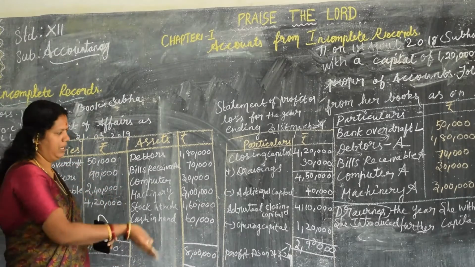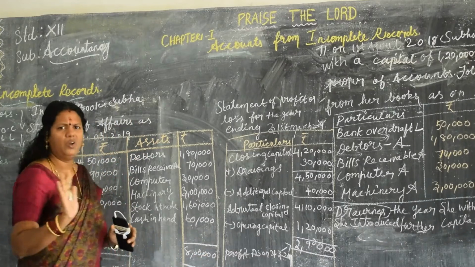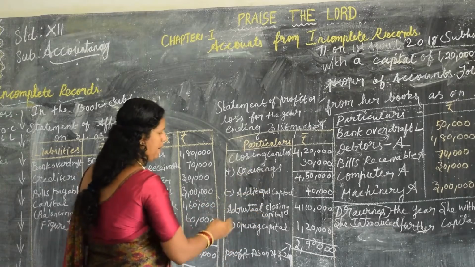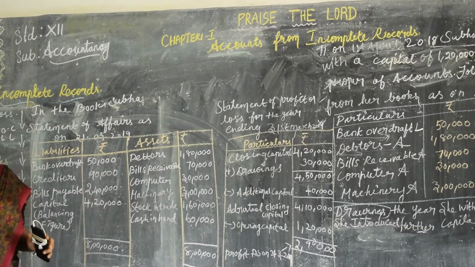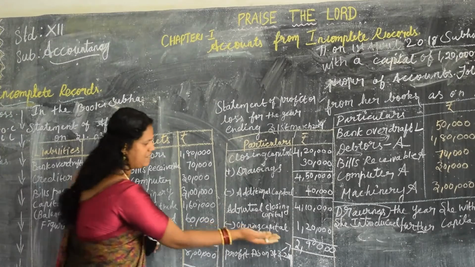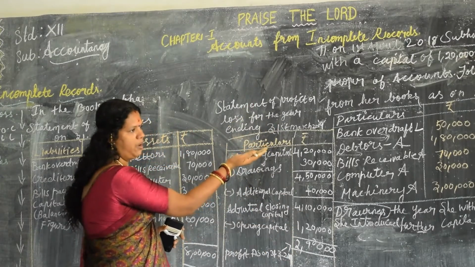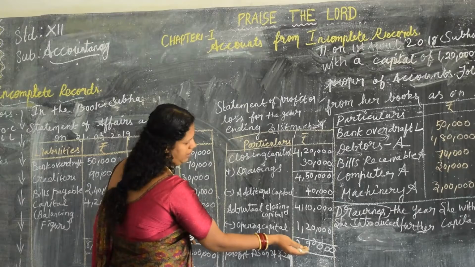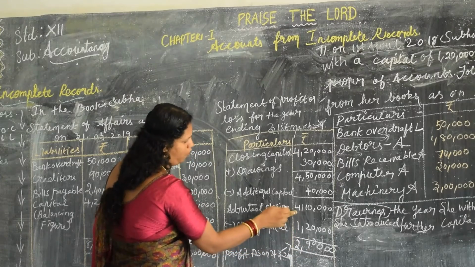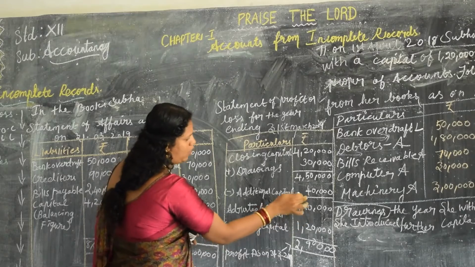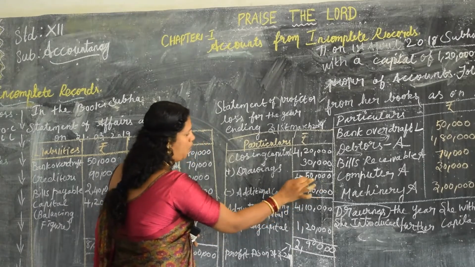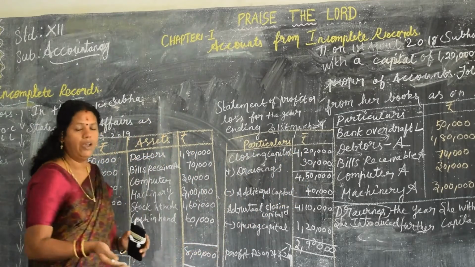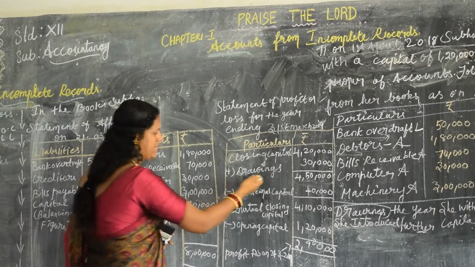Now if any one figure is missing, don't have any confusions. If drawings is not there, or additional capital is not there, as in the previous first 5 problems, don't be worried. Just reverse from the down. From the down you add. 2,90,000 plus 1,20,000 gives 4,10,000. 4,10,000 plus 40,000 gives 4,50,000. Only on this area you have to detect it. 4,50,000 minus 4,20,000, 30,000.